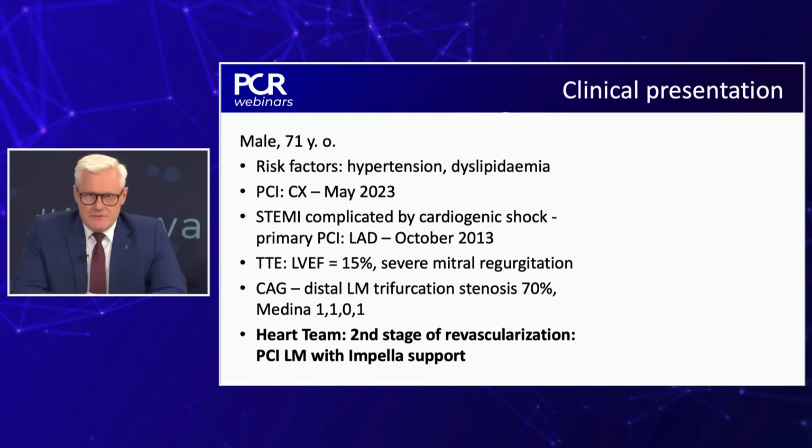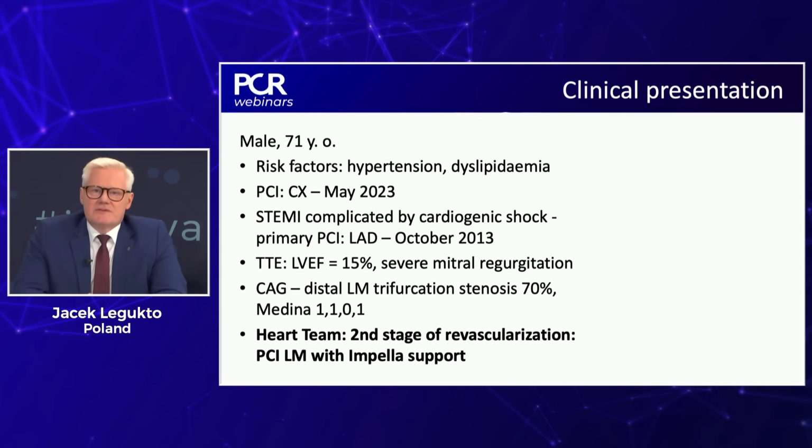And this is now a 70-year-old gentleman who was first treated with PCI in May this year. It was PCI of the CX with DES implantation. Left main was assessed as borderline stenosis. LAD was not treated. Ejection fraction was preserved. The patient was sent home. Unfortunately, a few months later, in October this year, he experienced ST elevation acute MI complicated by cardiogenic shock. And this time he was treated with primary PCI of the LAD.